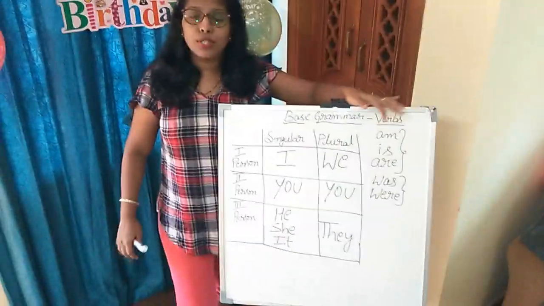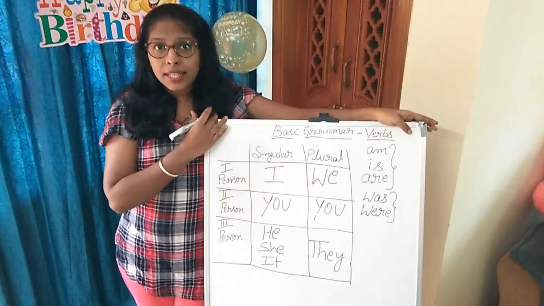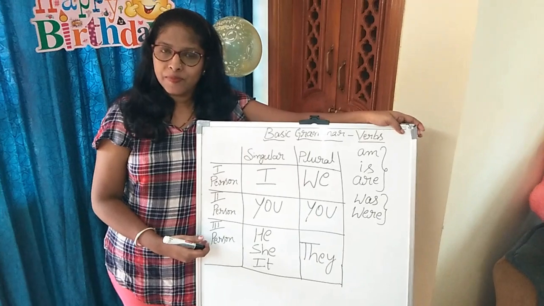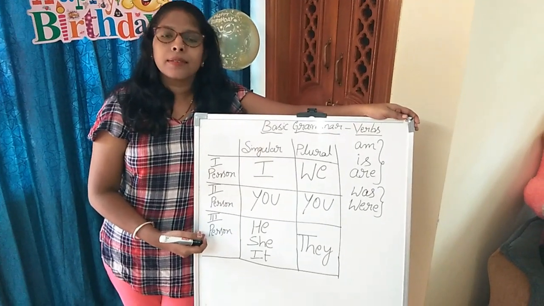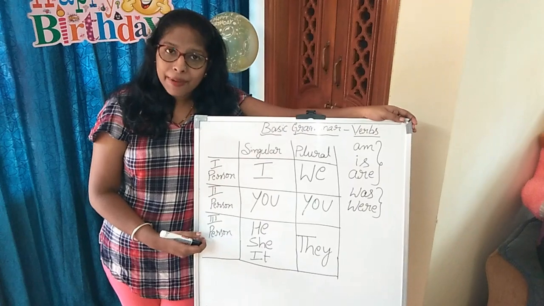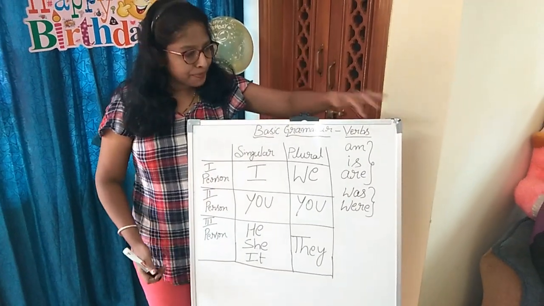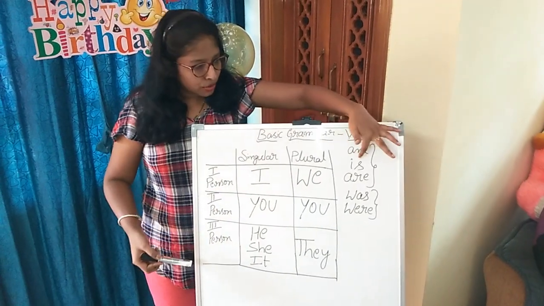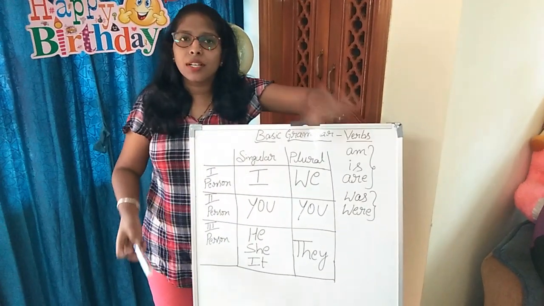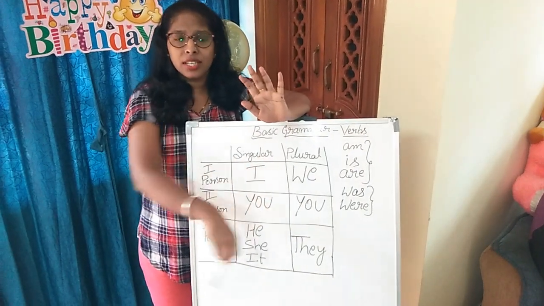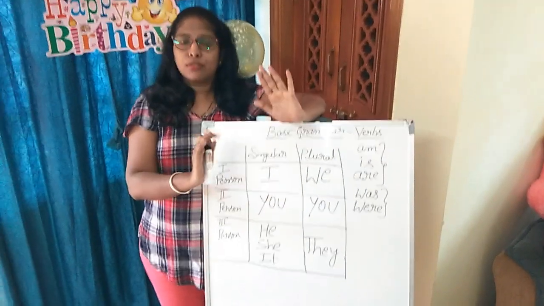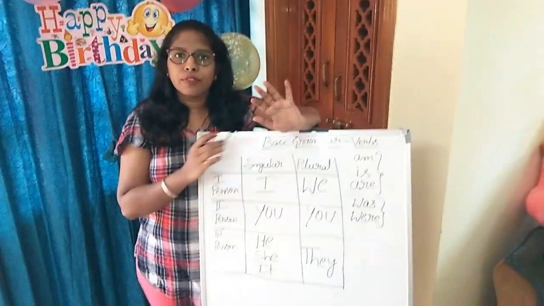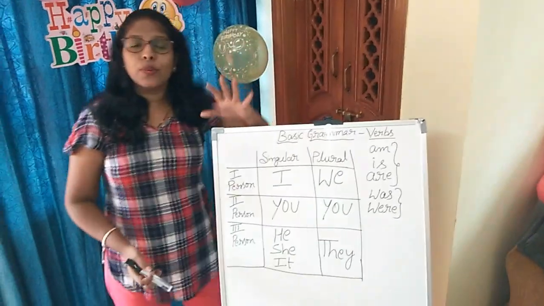This is all about the usage of be forms under past and present with reference to singulars and plurals of first, second and third person. I hope you all understood. Please follow my instructions. Keep practicing. I want you all to frame 5 different sentences using am, is, are, was, were along with I, we, you, they, he, she, it. Frame 5 sentences for each of these. So then only you will be able to understand.